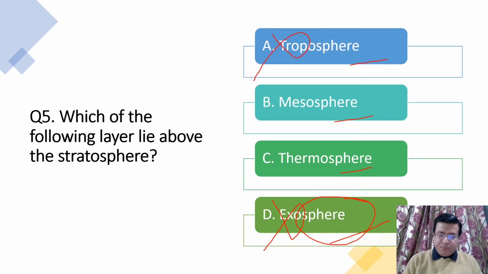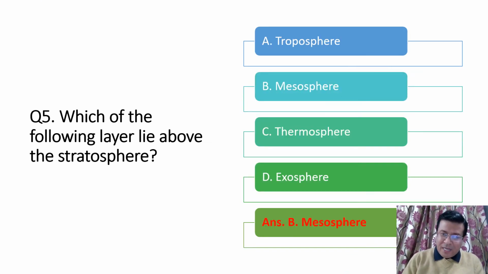Now two are left. First is troposphere, then we have stratosphere, and then we have mesosphere, the middle layer out of 5 if you see. That is why mesosphere is the right answer. Now you have understood why exosphere is wrong, why thermosphere is wrong, and troposphere is also wrong. So mesosphere is your right answer.